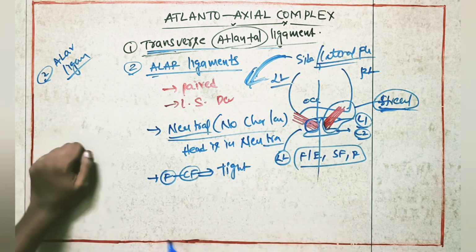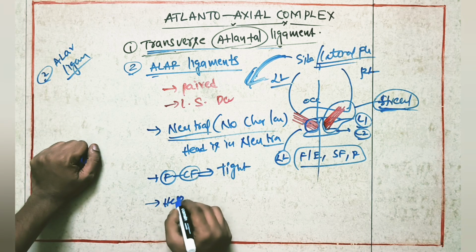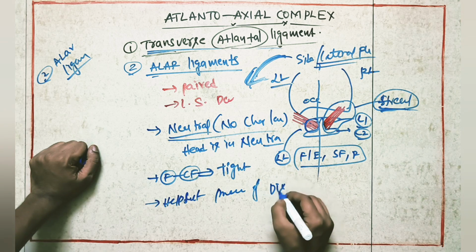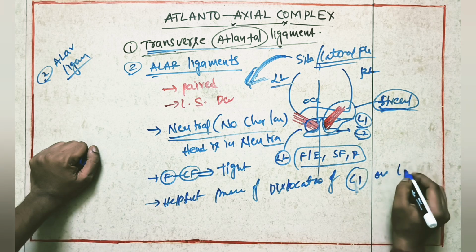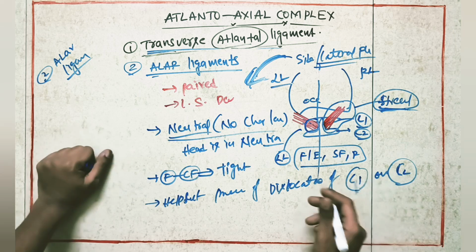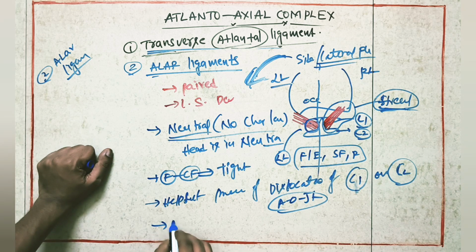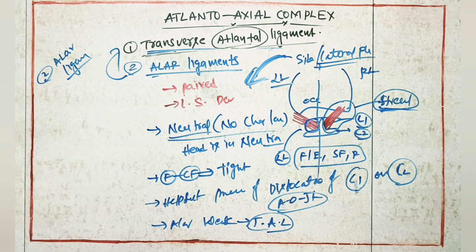So this is about the alar ligament. And one more point, the alar ligament is also helpful in the prevention of dislocation of cervical vertebra C1 on C2. It also gives a little support to the atlanto-odontoid joint. And one more point, these alar ligaments are weak when compared to the transverse atlantal ligament. So these are the ligaments of the atlantoaxial complex. Clear?